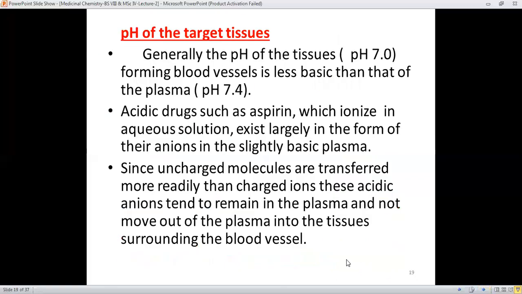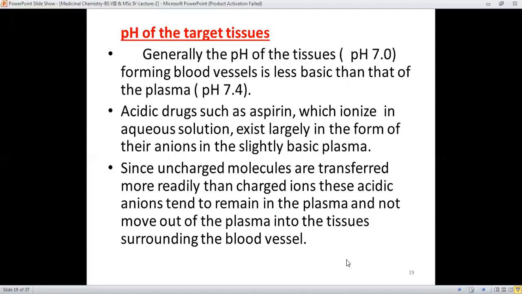Next is the pH of the target tissues. It means that what's the pH of the tissue at which the drug has reached. Generally, the pH of the tissue is 7, towards neutrality, which forming the blood vessels is less basic than that of plasma, because plasma pH is 7.4.